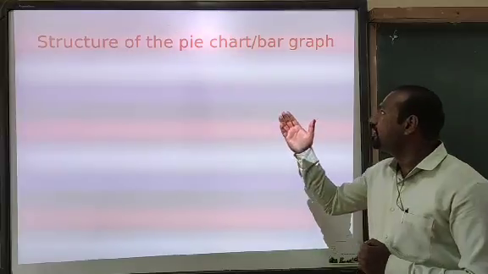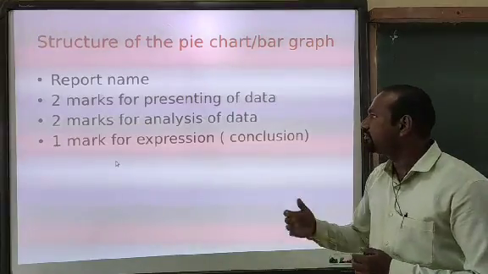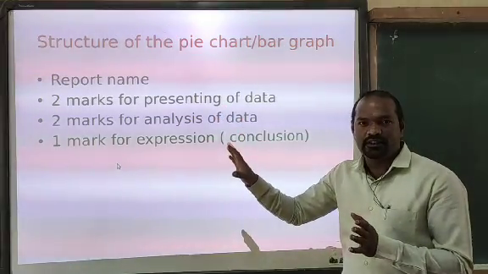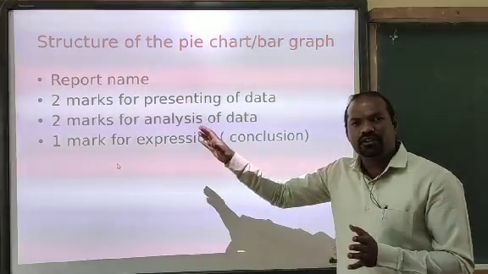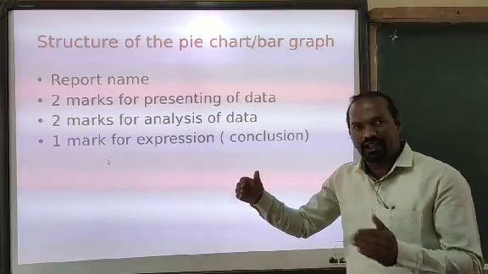The structure of the pie chart and bar graph report, and the weightage of marks. Look here, when you are writing the report in the annual examination, you may give a name or title to your report. It is not compulsory; if you would like to give it, you may.